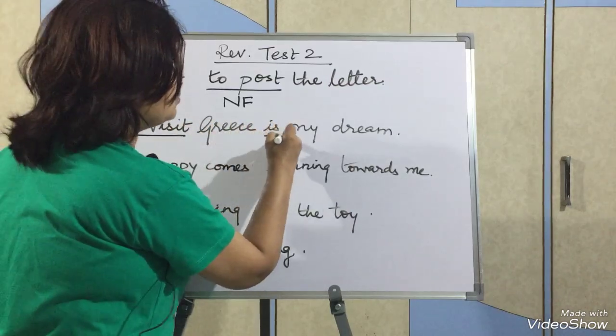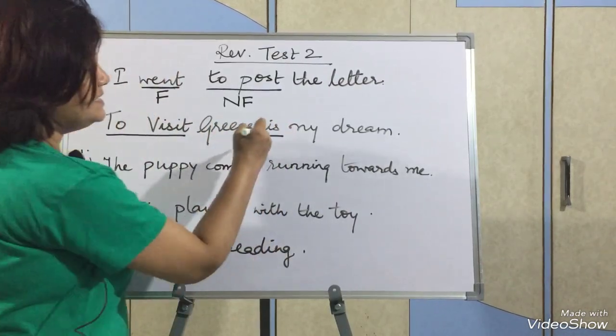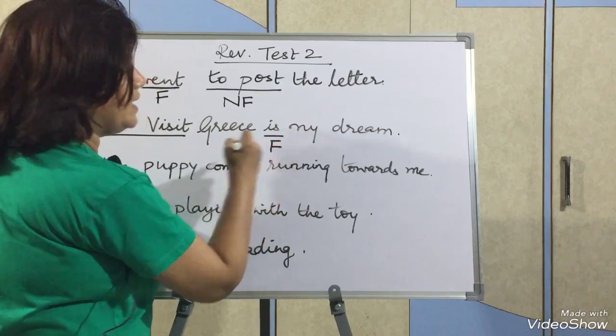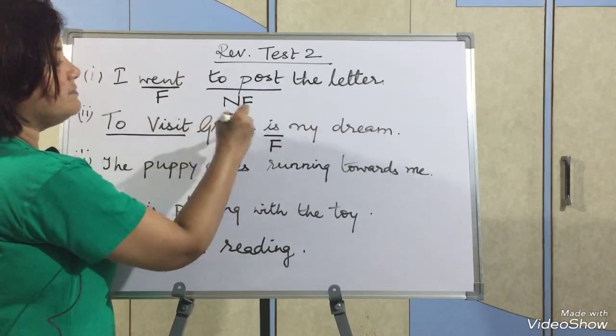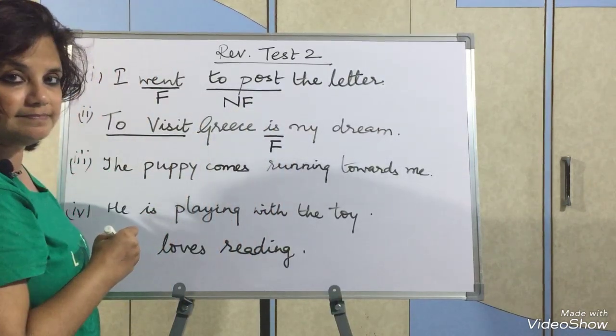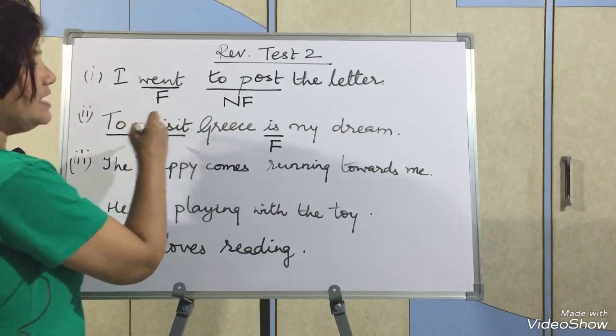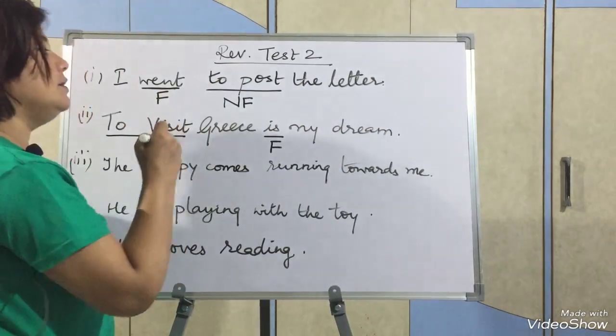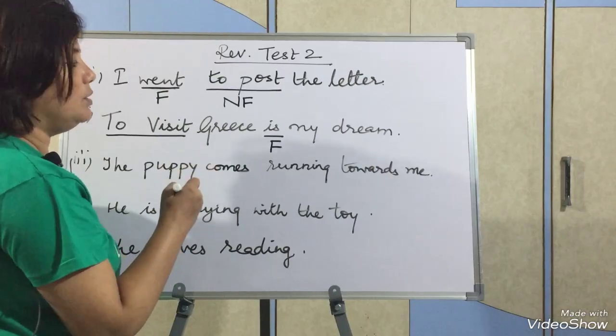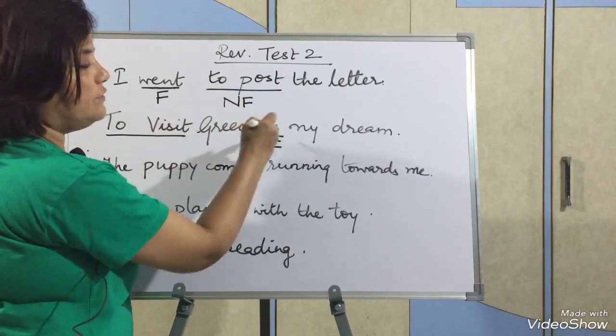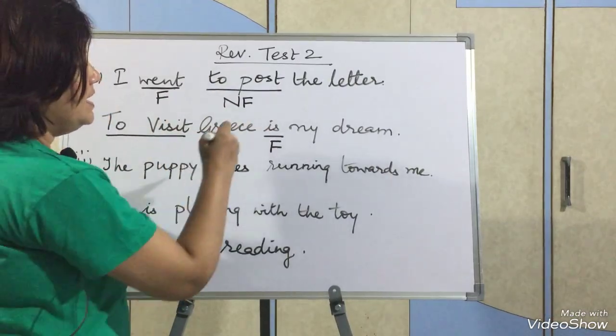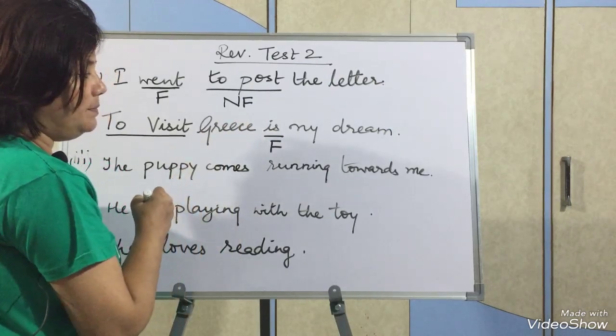Then, is is also a verb. Is is a finite verb. Why? Because to visit Greece becomes a subject for it. It's a noun phrase that you will learn afterwards, or you might have learned. So it is a subject for is. That is why it is a finite verb.